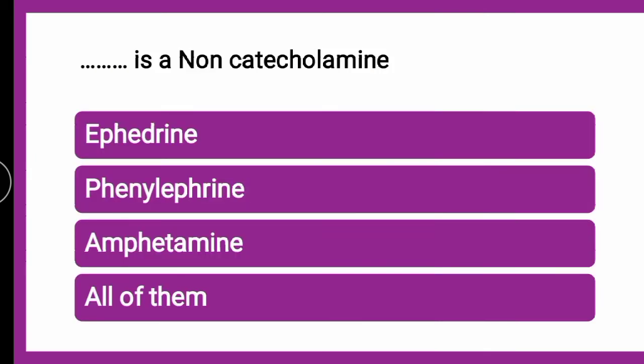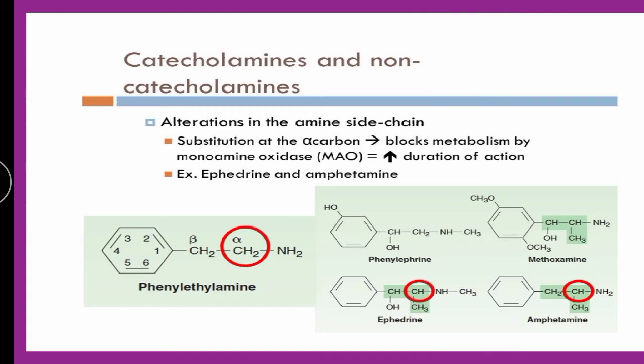Next question is: dash amongst the given is a non-catecholamine, whether it is ephedrine, phenylephrine, amphetamine or all of them. The correct answer is all of them. All the given are non-catecholamines. Catecholamines are the ones which contain benzene diol, right? So non-catecholamines do not contain any catechol.